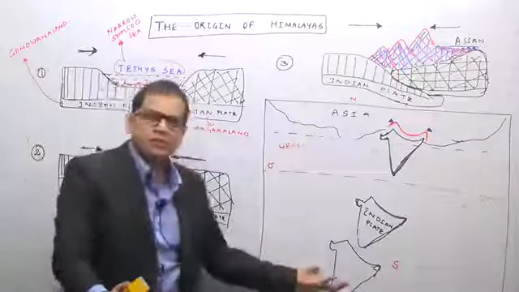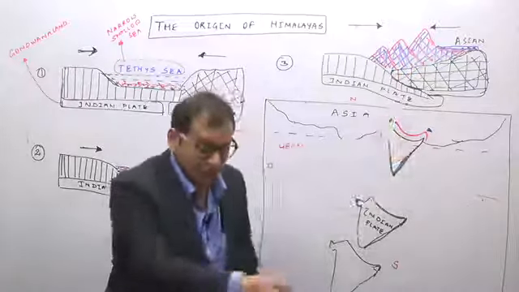That means you are getting one preliminary question here: are the western Himalayas older than the eastern Himalayas? Yes, because first this part of the Himalaya got collided, and after that the eastern part of the Himalaya got collided. Because you see the direction is not straight, the direction is somewhat more towards the north on the western side. So first the western part of the Himalaya got folded.